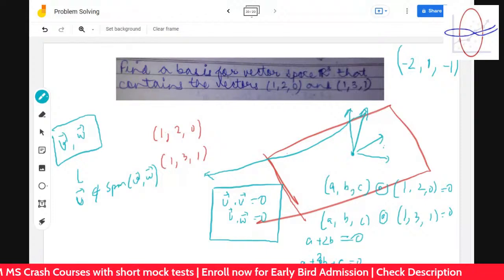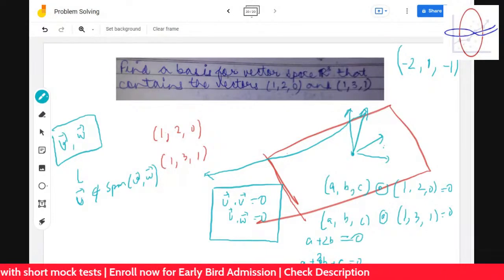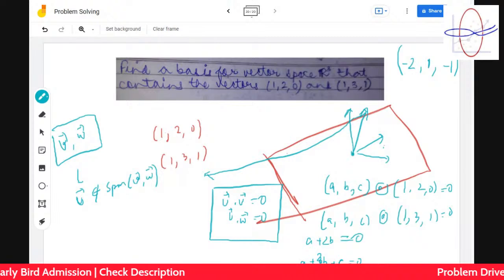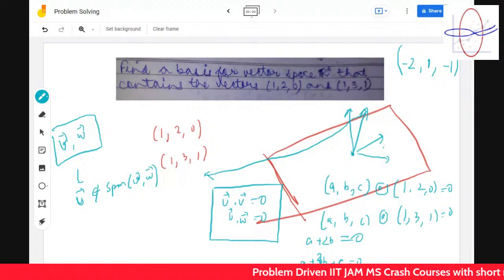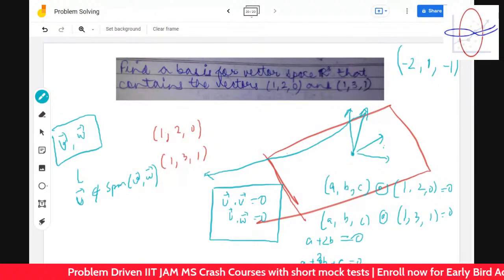There's another question similar to this, so you can do it, guys. Do this problem as homework right now. I have given the logic of how to do it. Just do it right now and send the solution in the group.